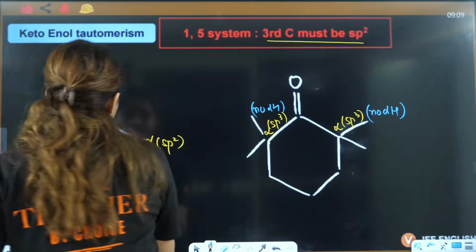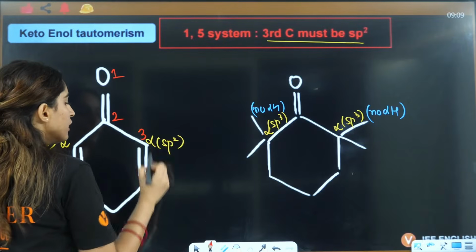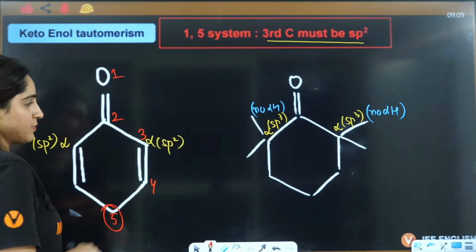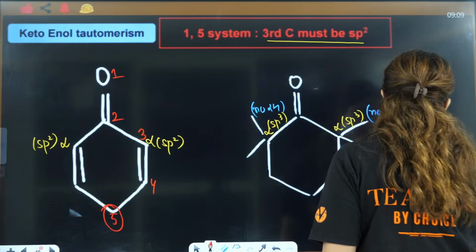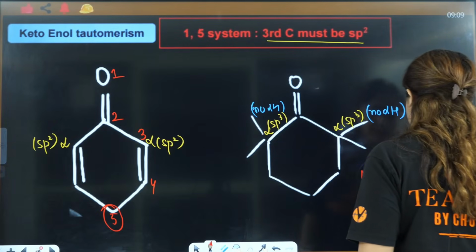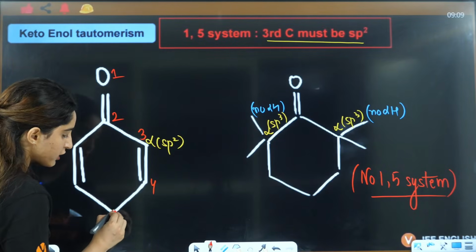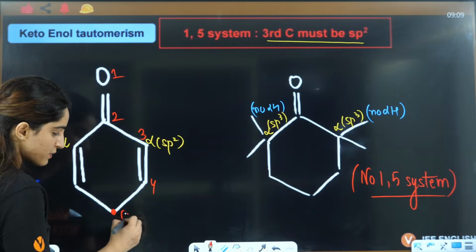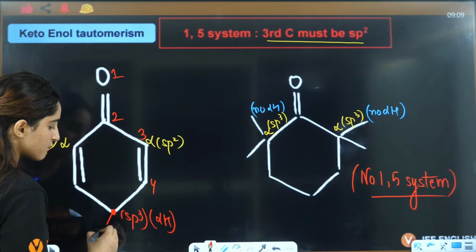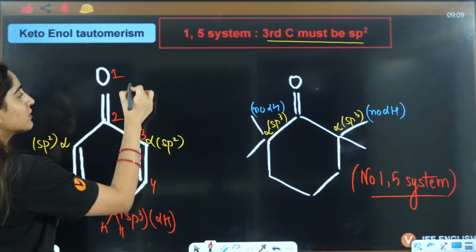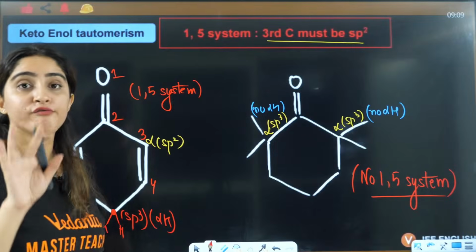But yes, if the alpha carbon is sp2, then you will think about 1, 2, 3, 4, then you will see the fifth carbon. But in this case, no 1-5 system is applicable. Here 1-5 system is applicable. Here the fifth carbon, you will see that it is sp3 and it also has alpha hydrogen. That means tautomerism will be shown, and that is under the category of 1-5 system.